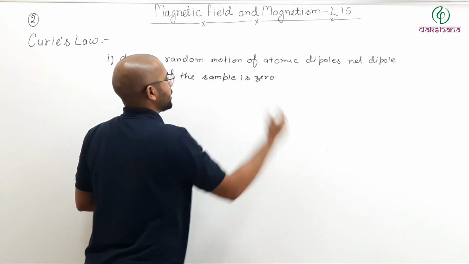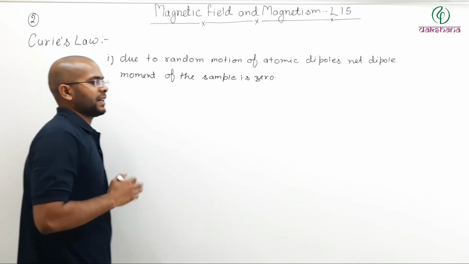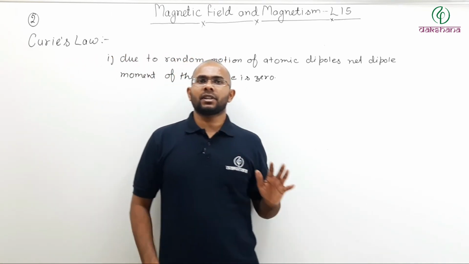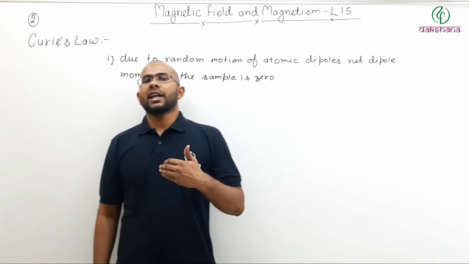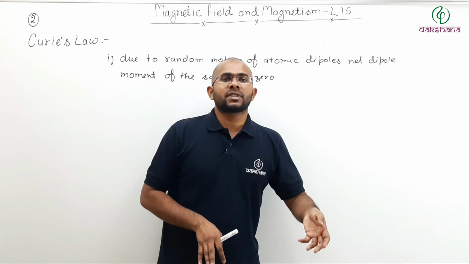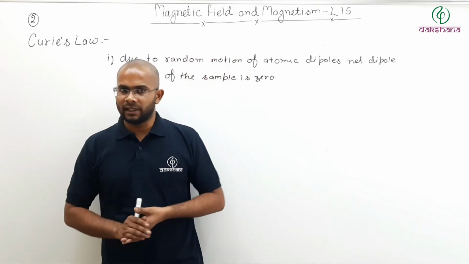Now what can I do to remove this random motion? I can apply an external magnetic field, and due to the external magnetic field, the dipoles will try to align themselves in the direction of the external field.